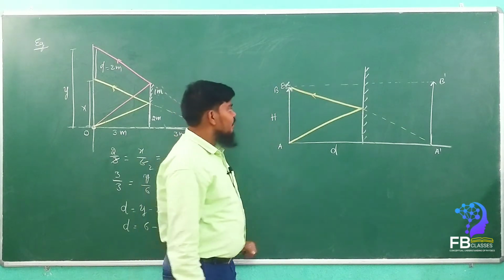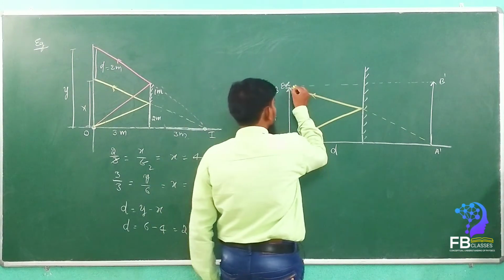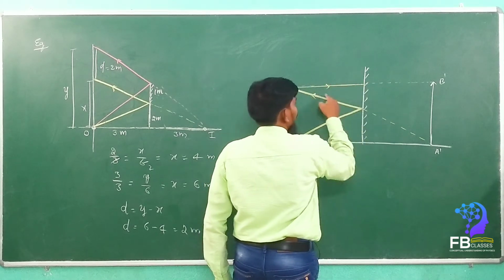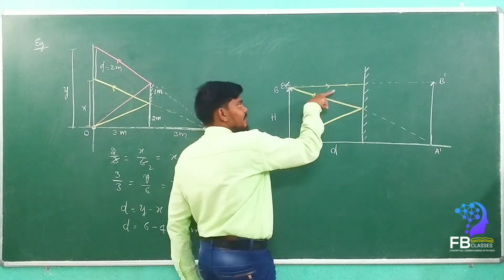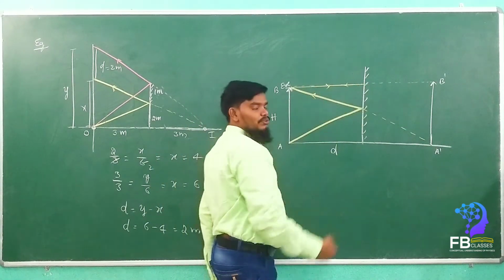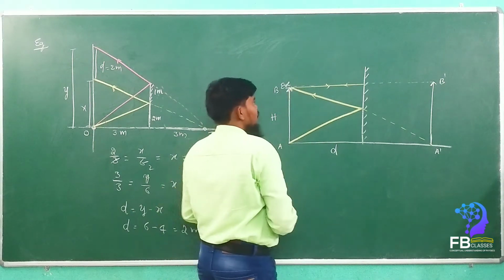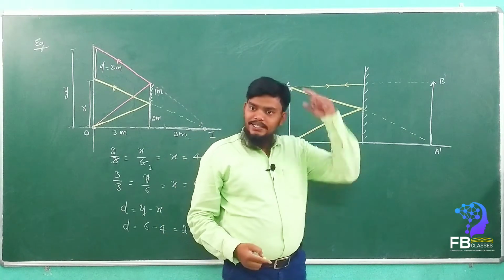Now if you want to see the head, what will happen? This ray goes straight, and once the ray is perpendicular to the mirror, it will come back along the same path. It will retrace the same path. That's all. Now this ray enters his eyes, and he is able to see the head.